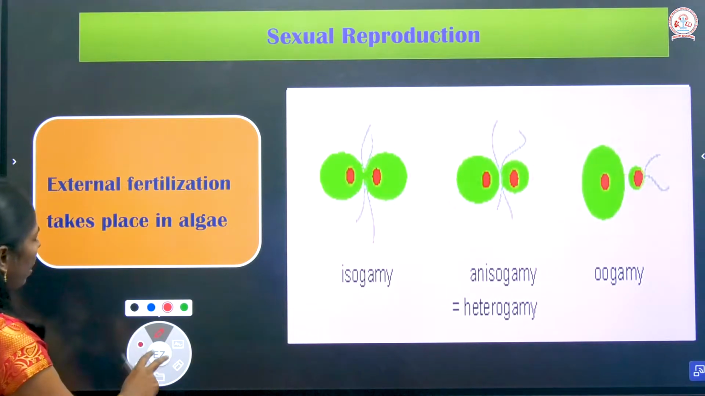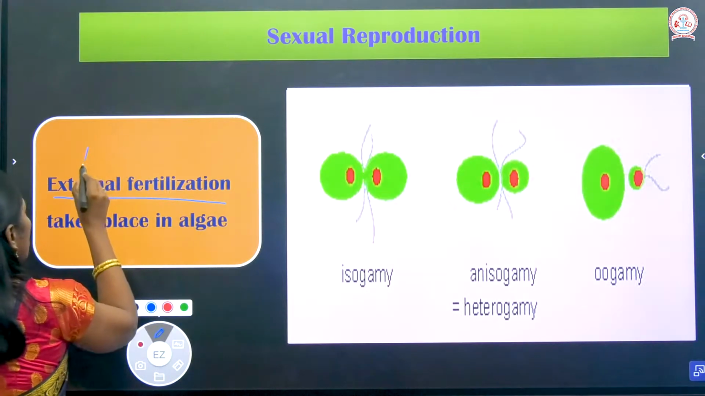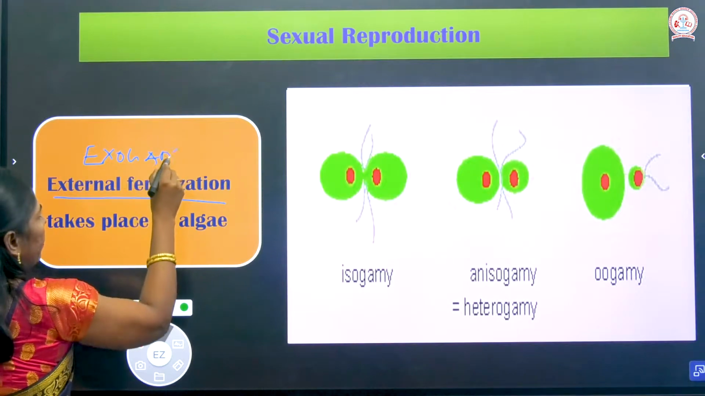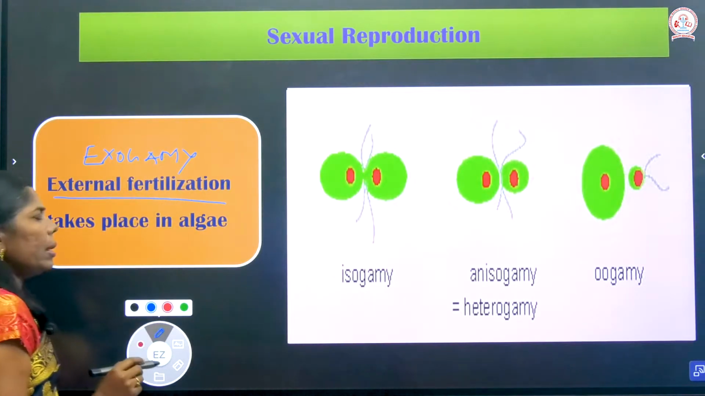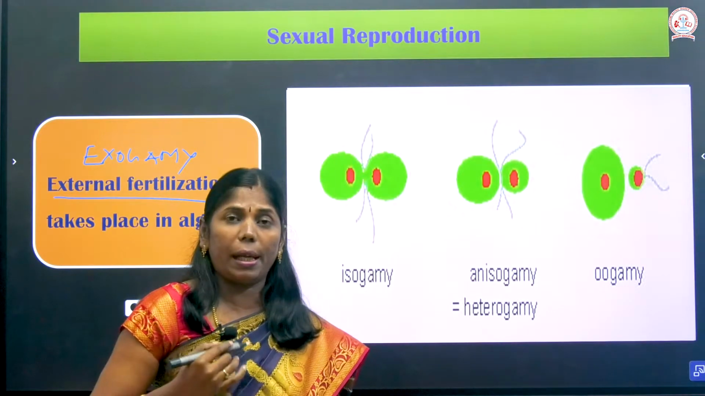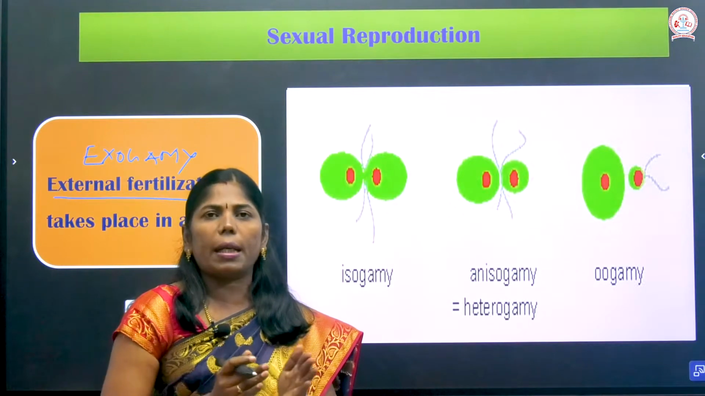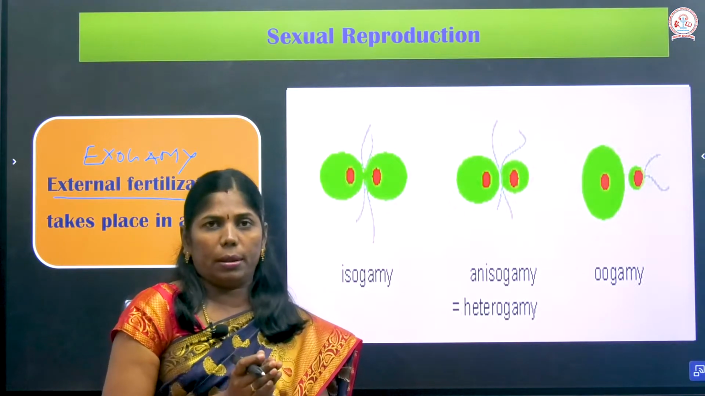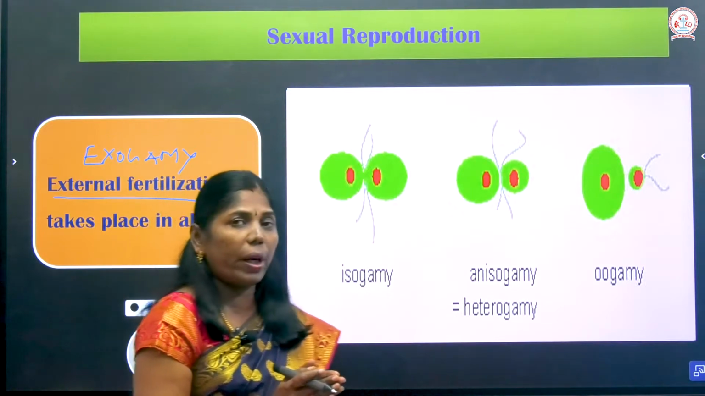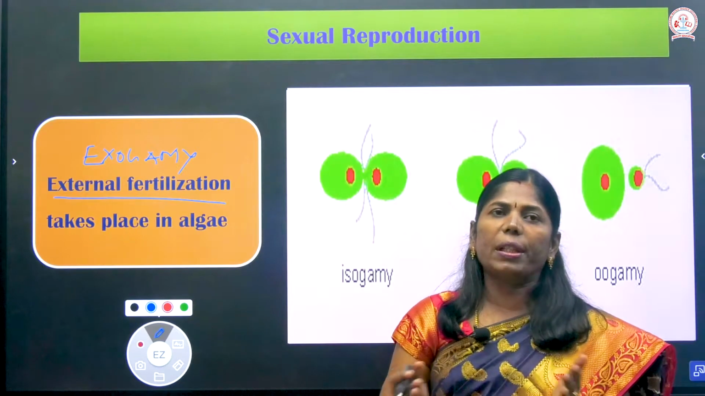So, what is syngamy? We studied that it is fertilization. So, external fertilization is known as exogamy. Here the male and female gametes are released into the external environment, and they undergo fusion to form a zygote. They need water. That fusion takes place in water, as in the fertilization of bryophytes and pteridophytes. So water is the medium for fertilization.